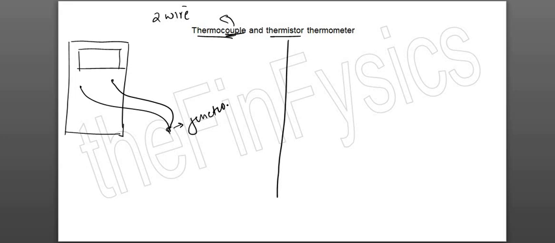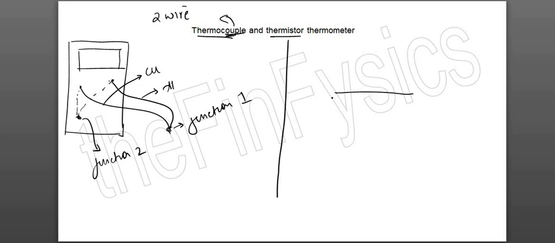So this is junction 1, or you can label it as hot junction. Internally they are also connected together to form junction 2. ठीक है? So this is how you are going to draw a thermocouple diagram. You can label these 2 wires, कोई भी मटेरियल ले लो, suppose I take copper and aluminium. They just want 2 metals which are different. Okay, this is how you draw a thermocouple thermometer.